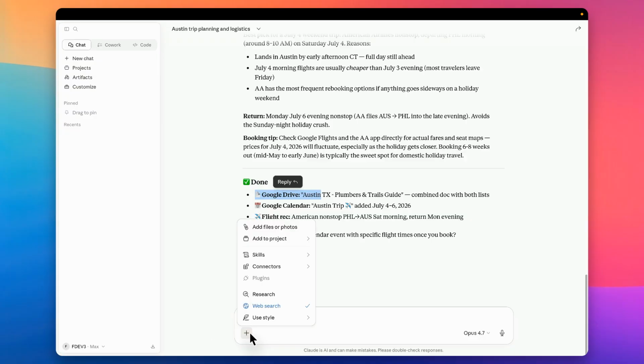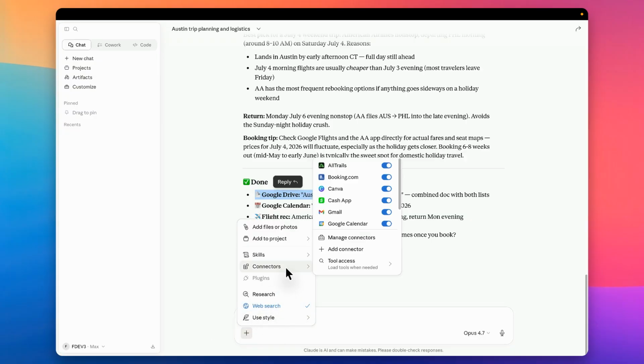Now, why is this working as such? It really comes down to connectors. So in here, I have Booking, Canva, Cash App, Gmail, AllTrails. So it knows to use these tools. And if you're using Claude today and you're not thinking about the tools that you use in your everyday life and activating that within Claude, I think you're missing a lot of superpower.